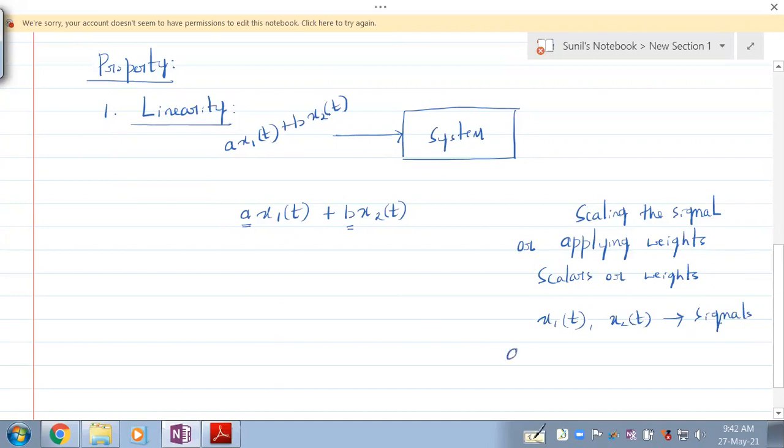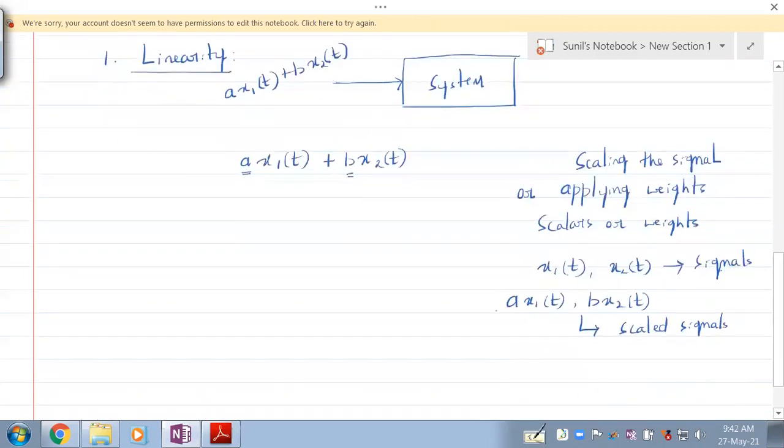What can a x1 of t or b x2 of t be called? They are scaled signals, or weighted signals. So x1 of t and x2 of t are signals. a x1 of t and b x2 of t are scaled signals or weighted signals.